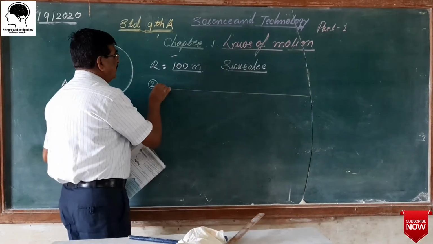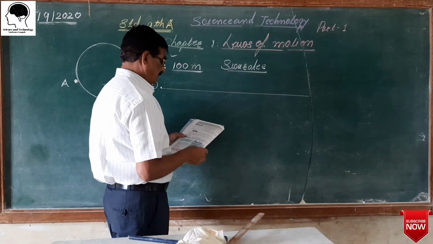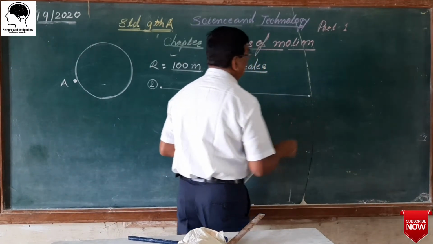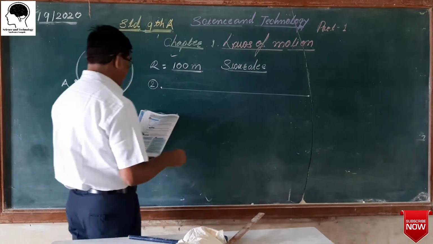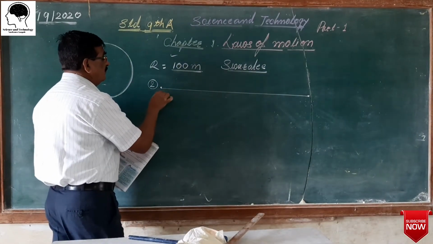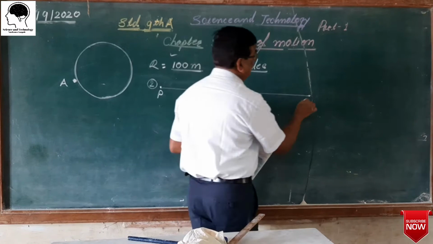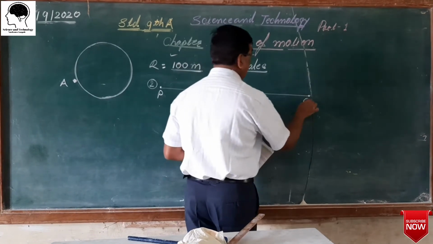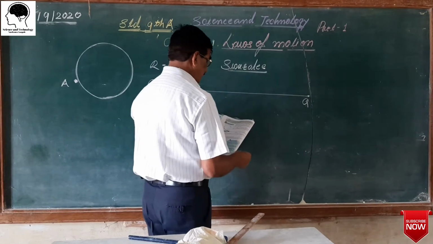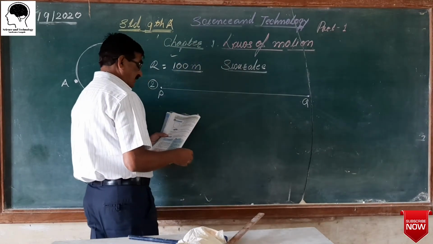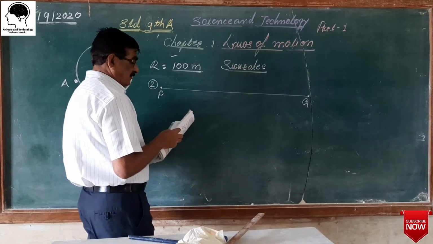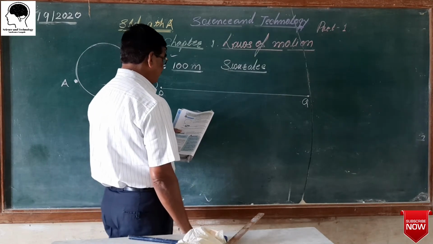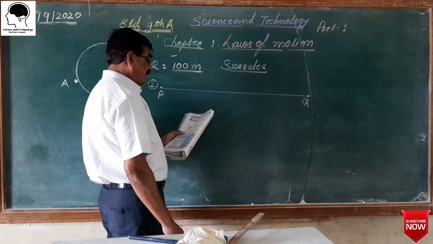You start from this point and reach this gate point. This point is P and this point is Q. Then it goes first from P to Q and then returns to point P.